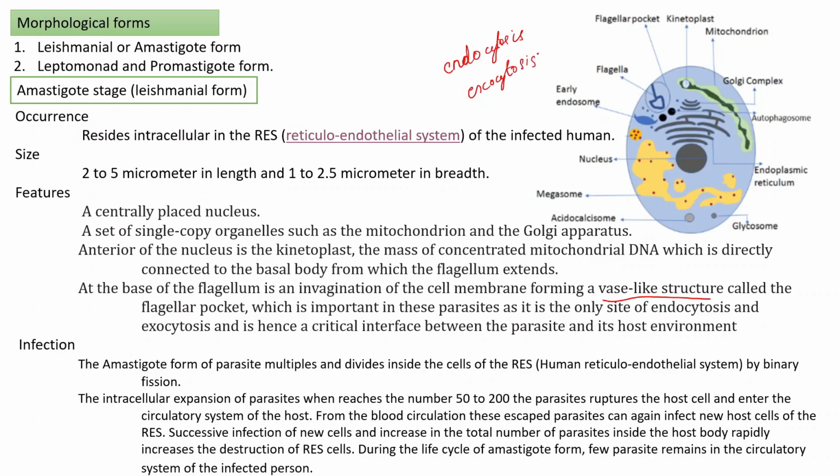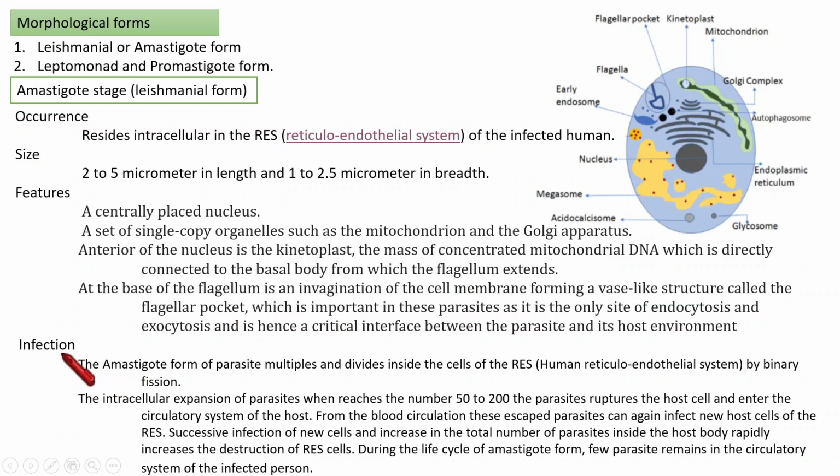Through these two processes, the parasite and host communicate. For that communication, this flagellar pocket, the invagination of the cell membrane of the amastigote, stays as a site. So that's about the features of the amastigote form.